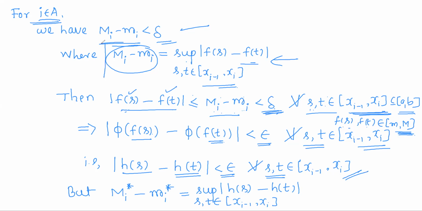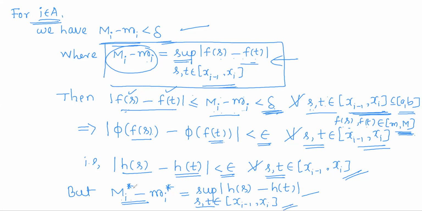So as we have observed, Mi minus mi is the supremum of all |f(s) minus f(t)|. In a similar way, we can observe that Mi star minus mi star is the supremum of all |h(s) minus h(t)|, as s and t vary over the ith subinterval.